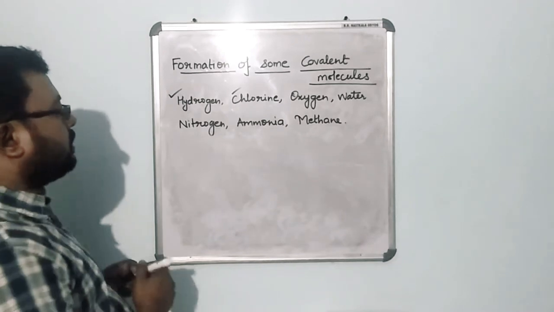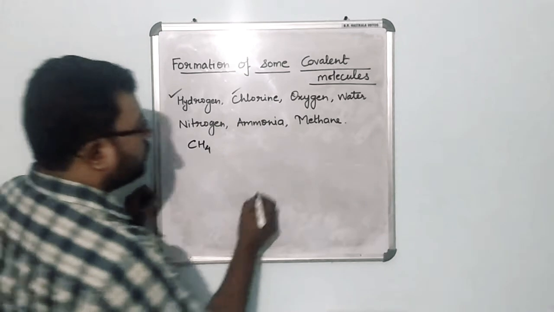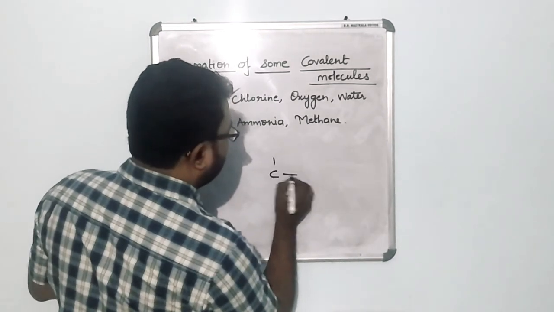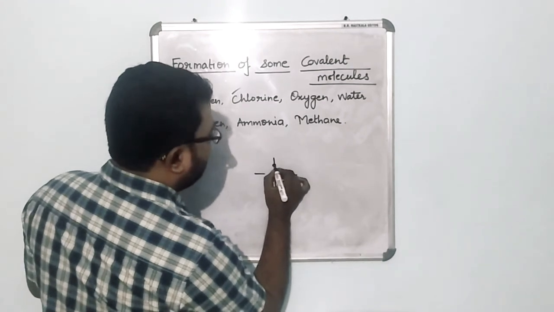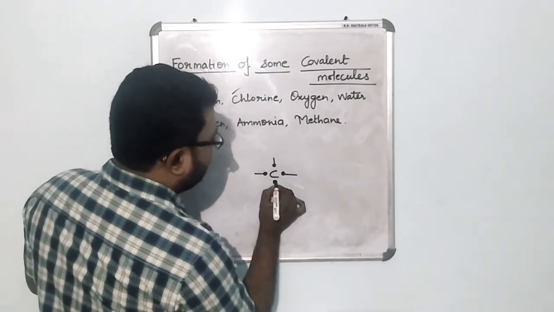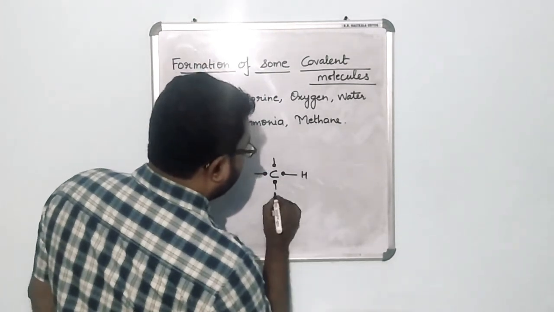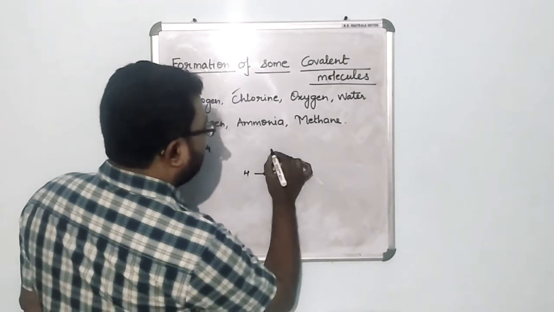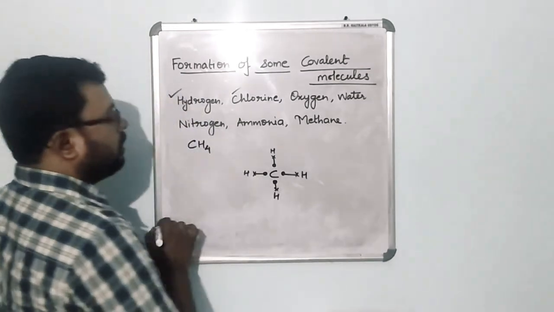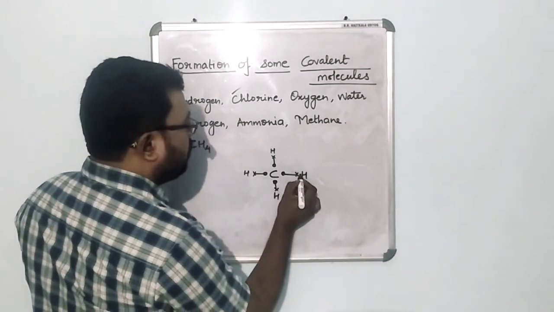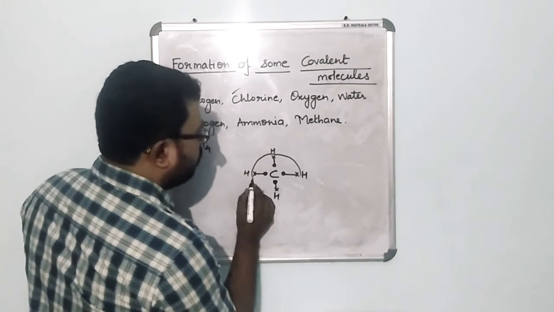Right. Now with methane, the formula for methane is CH4. Okay, and we know that carbon has got 4 electrons, and it shares these 4 electrons. So let us just keep these 4 electrons of carbon here like this, because they are kept for sharing, right? And then we have hydrogen over here, so all the hydrogens are going to share 1 electron with carbon this way. And then what is carbon going to do? Carbon is going to take all these electrons in its domain.